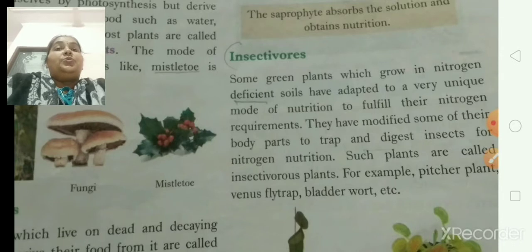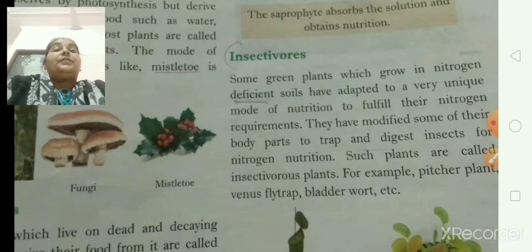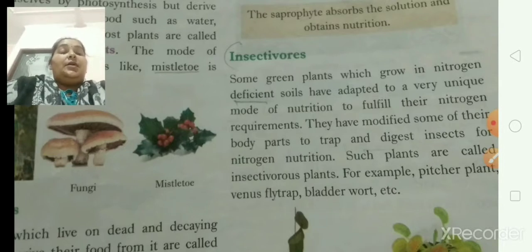Parasitic plants are those which live in or on other living organisms and derive their food from them. They are called parasites. And saprophytes are those plants which live on dead and decaying matter and derive their food from it. They are called saprophytes.